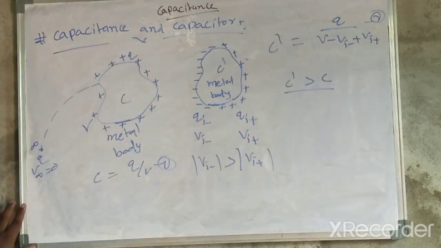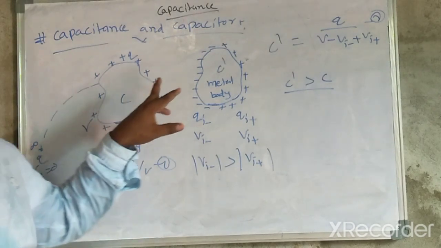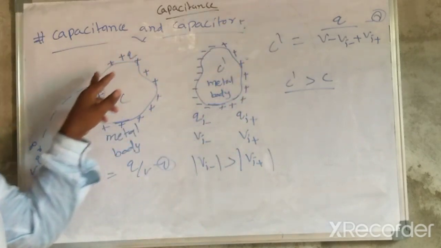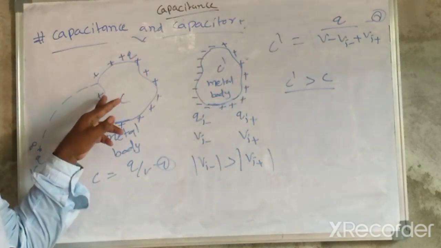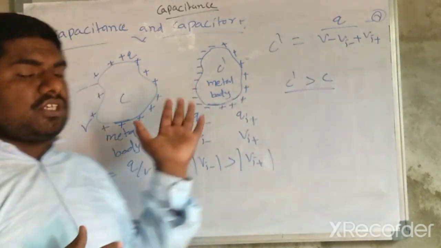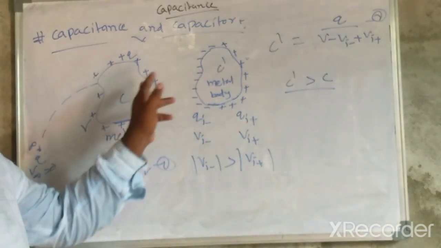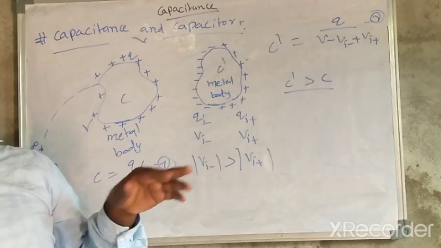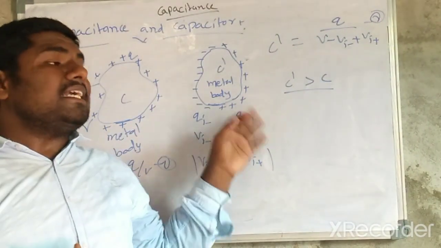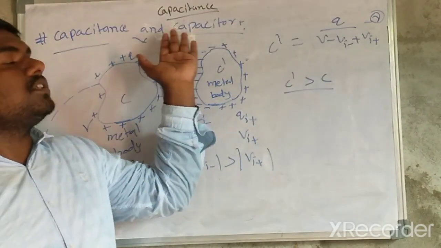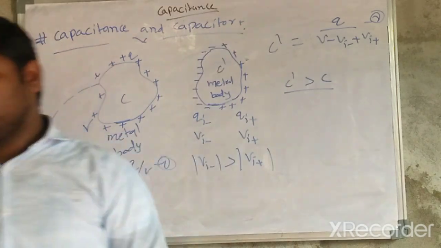It means whenever a conductor is placed near a charged conductor, the overall capacitance of the system increases. Such a pair of conductors in a system is called a capacitor.